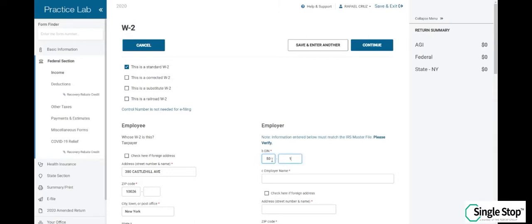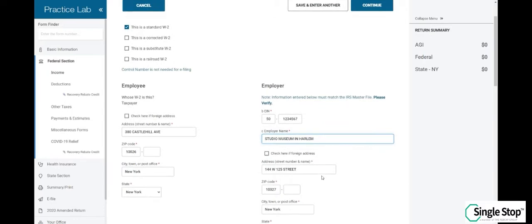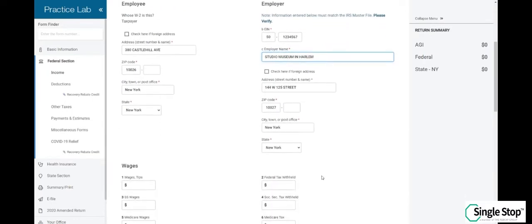So the number is 5012345667. Oftentimes it will populate, because TaxSlayer recognizes the employer identification number. If for any reason it doesn't match what's on the W-2, go ahead and correct it.